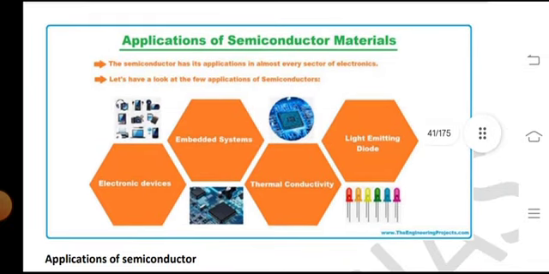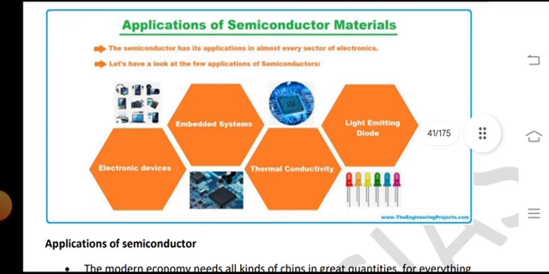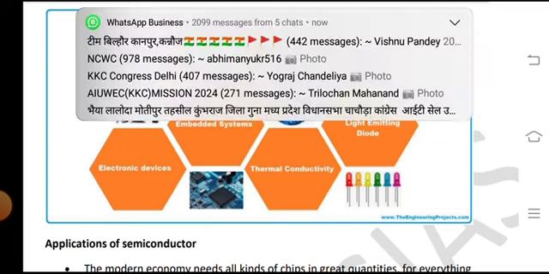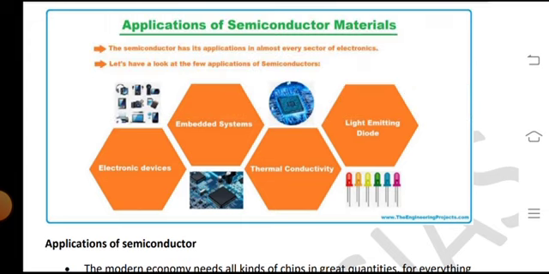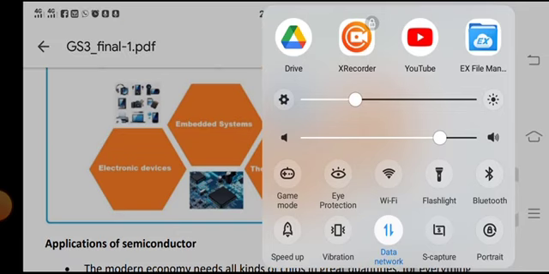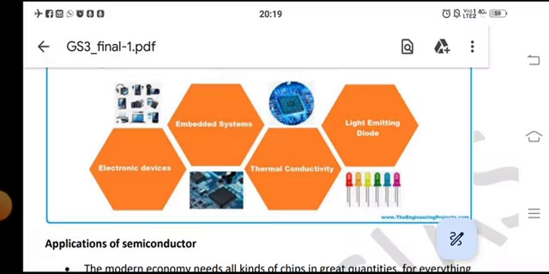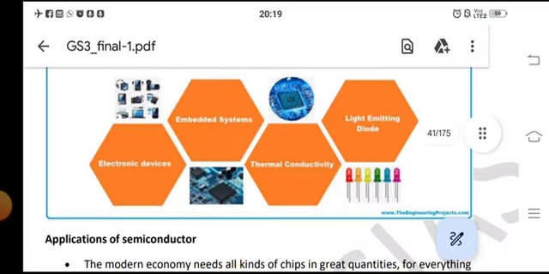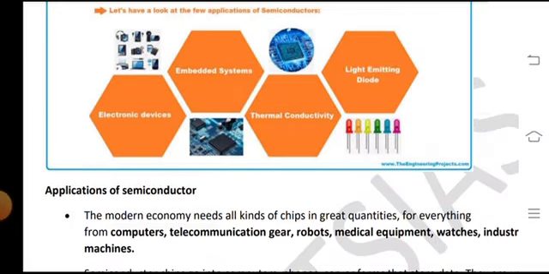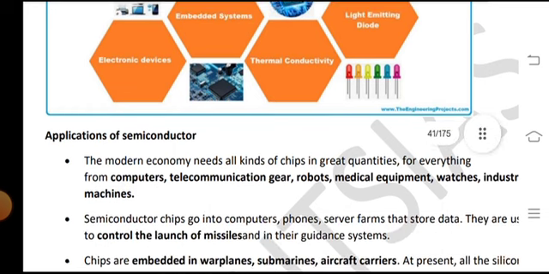Body: applications of semiconductor material. Semiconductors have application in almost every sector of electronics. Let us have a look at a few applications of semiconductors: electronic devices and systems, thermal conductivity and light emitting diodes.